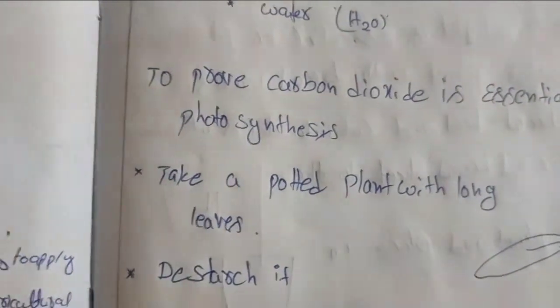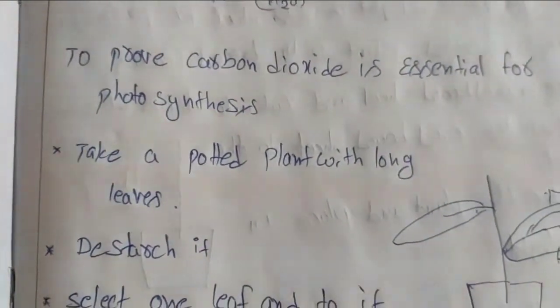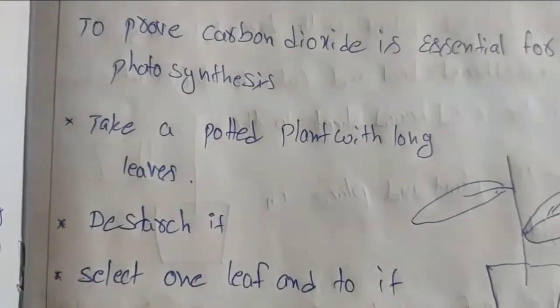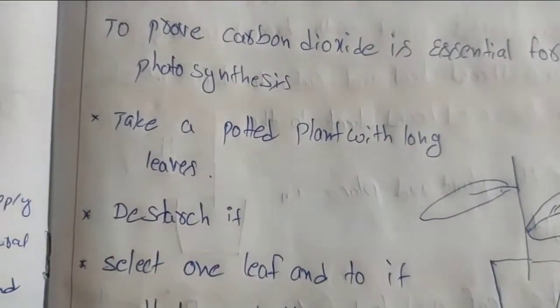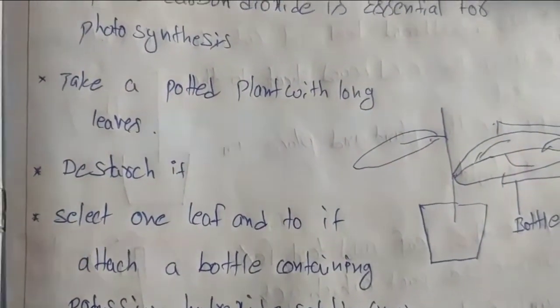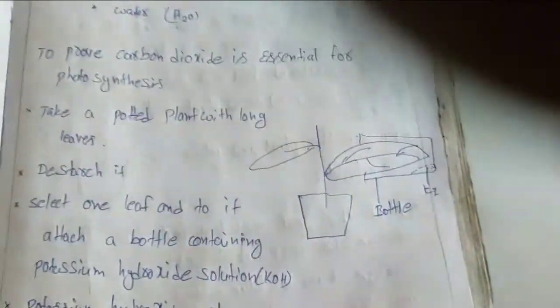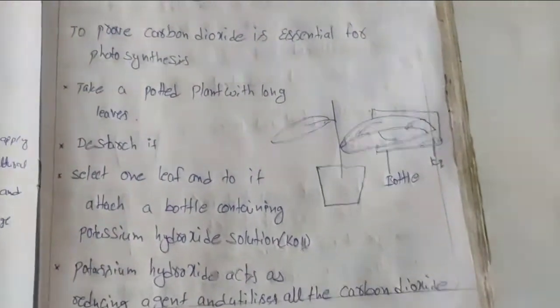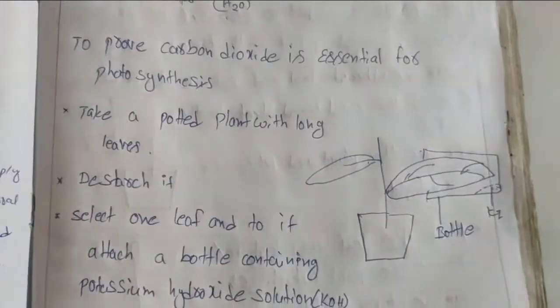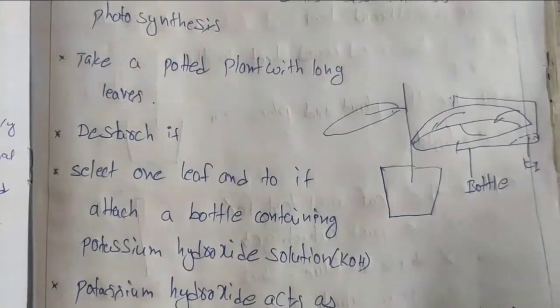So for that, first you take a potted plant. Which type of plant it should be? Its leaf should be long. Okay. Long and narrow. Take a potted plant with a long and narrow leaf. So destarch that plant, that means destarch that leaf. All the starch present inside the leaf should be utilized. That is what we call destarching the plant.